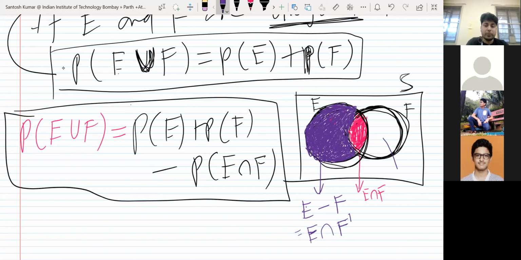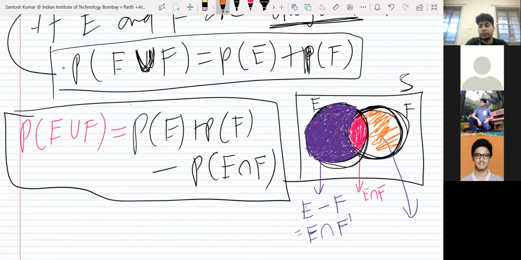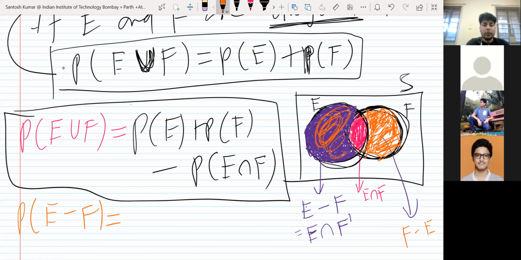In fact, this white portion, the name of this portion is F minus E. Okay, so if I want to write the formula of probability of E minus F, look at the figure and tell me what will be the probability of E minus F. This portion is E minus F. Can you relate to the figure?